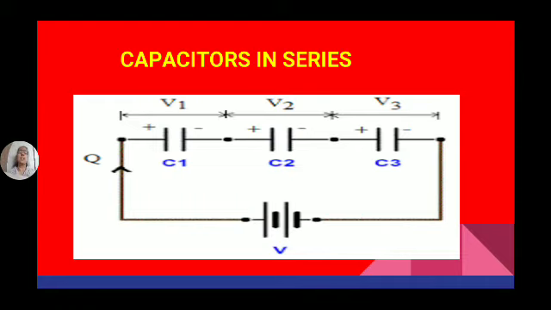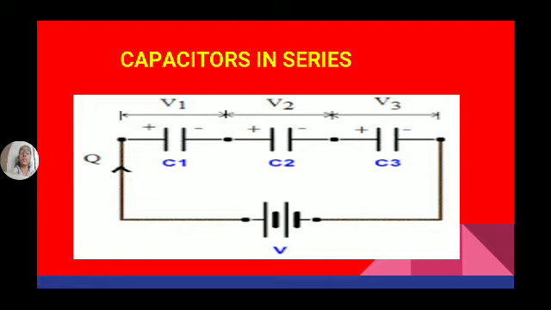When any components, either resistors or capacitors, are connected in series, the current passing through all of them is the same, so the charge passing through all the capacitors is the same. The charge on capacitor C1 is Q, the charge on capacitor C2 is also Q, and the charge on capacitor C3 is also Q. And when capacitors are connected in series, the total applied voltage is equal to the sum of the voltage drops across each capacitor.